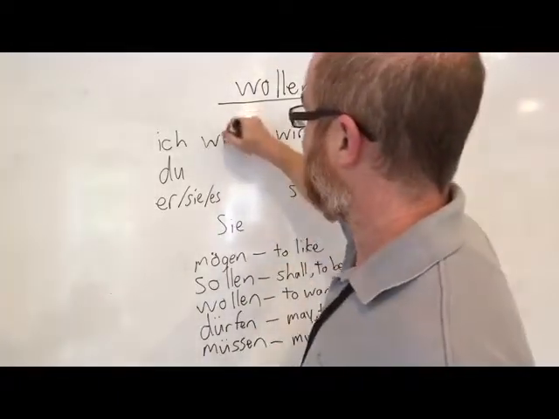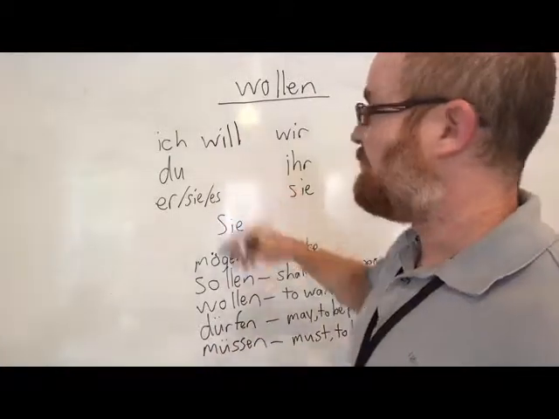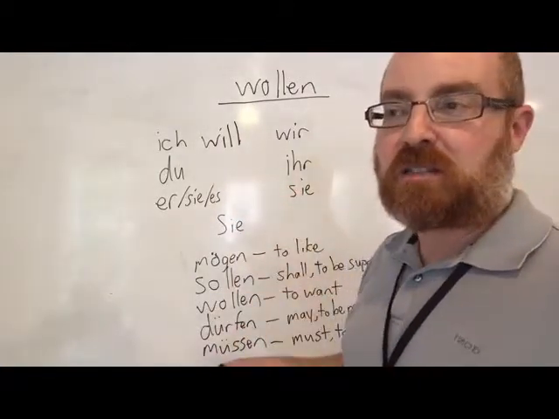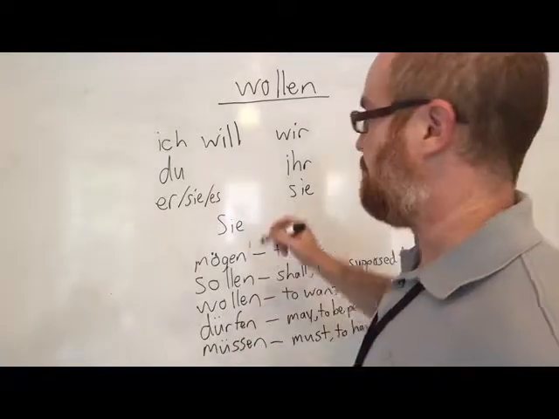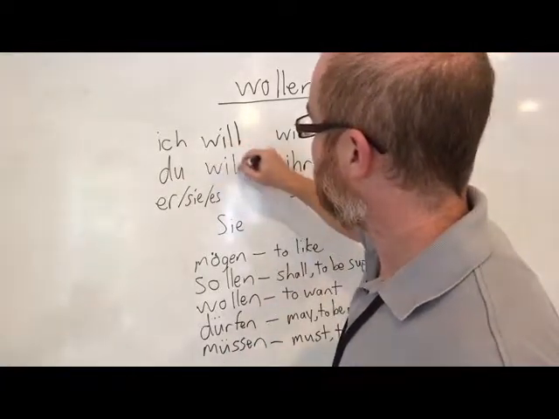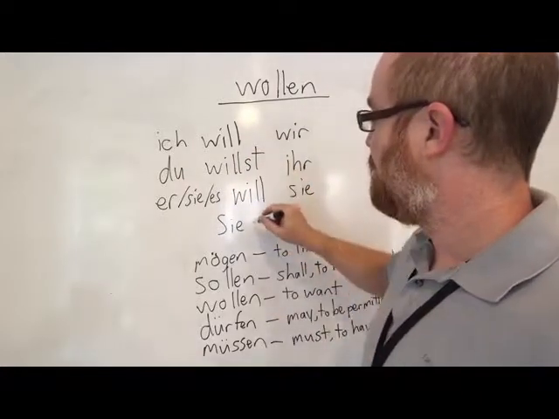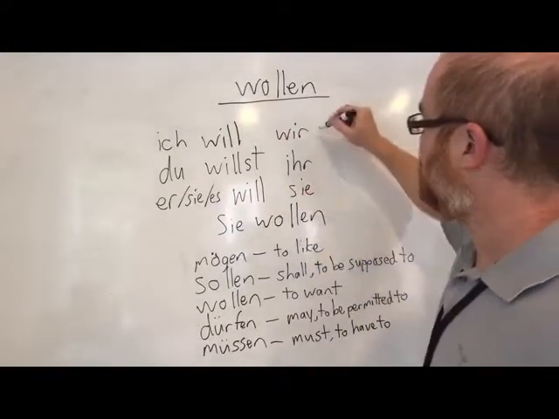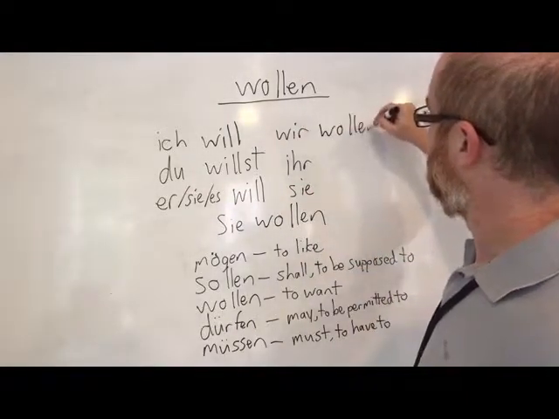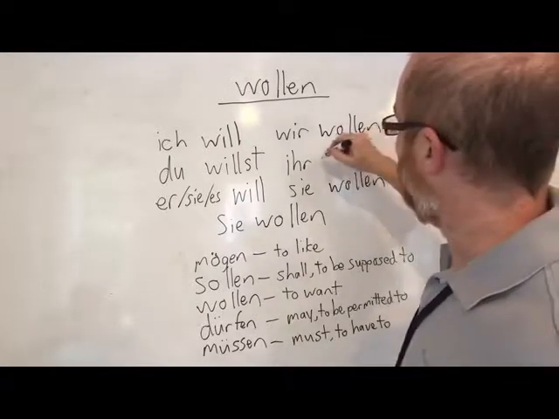So ich will, the O changes to an I, is not the future, it just means want. So ich will Pizza. I want pizza. Okay. Du willst. Er, sie, es will. Then of course, sie, wir, and sie look just like the infinitive. And then ihr is wollt.